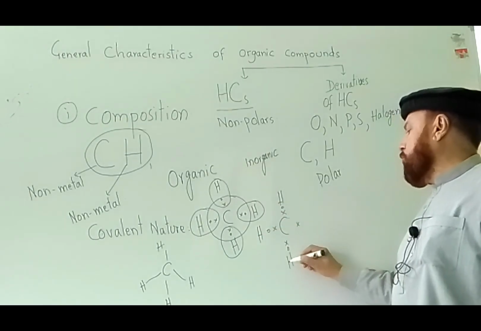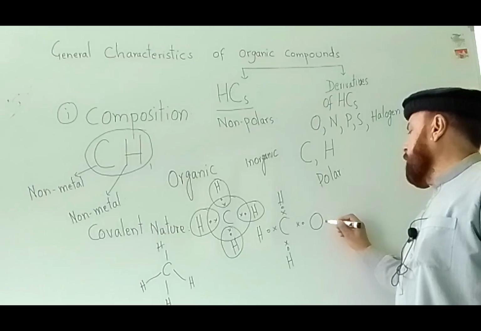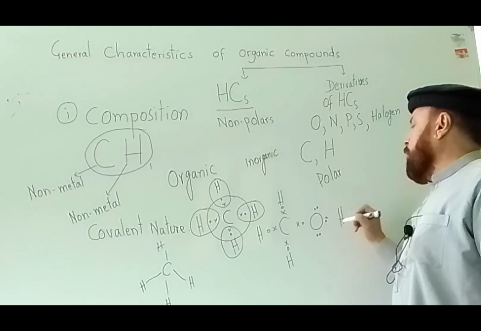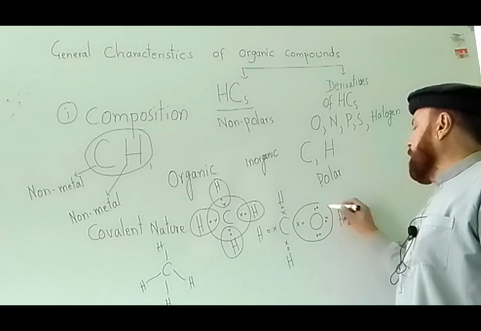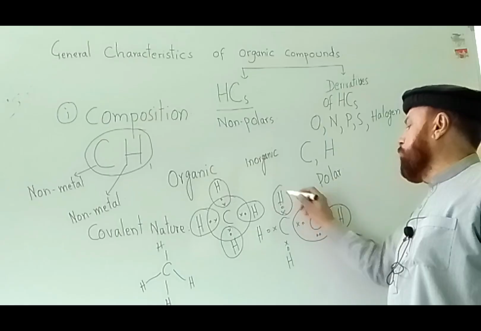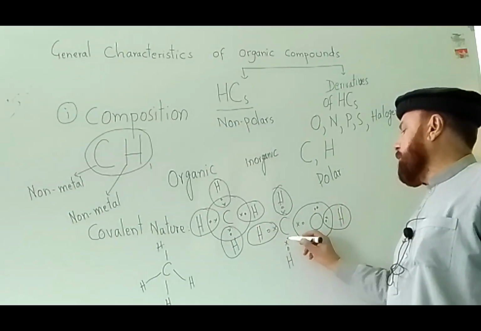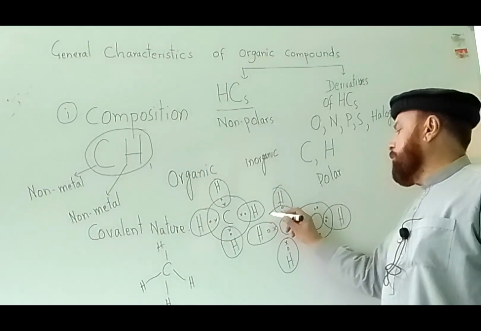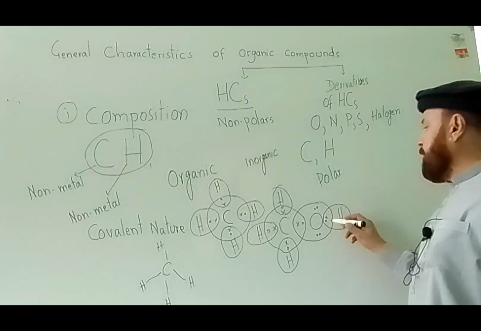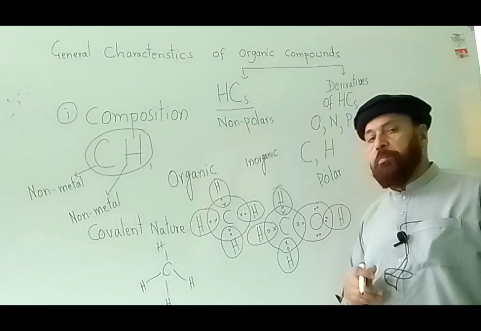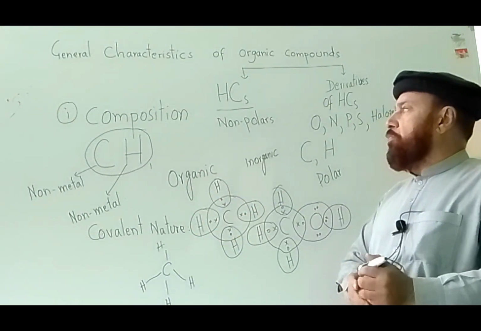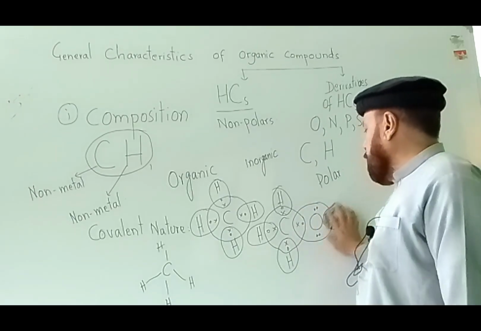This is the derivative of hydrocarbon, this is oxygen. It has 6 electrons in its valence shell, and now it has completed its octet. This one has completed its duplet. Each hydrogen has completed its duplet. The carbon has completed its octet. Oxygen, the octet rule has been applied on it. So this is the covalent nature of organic compounds.